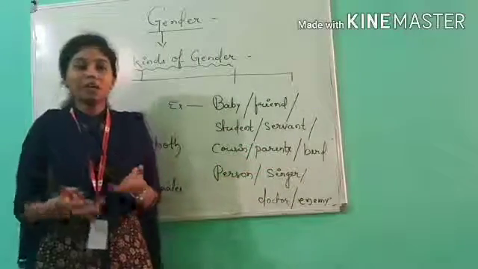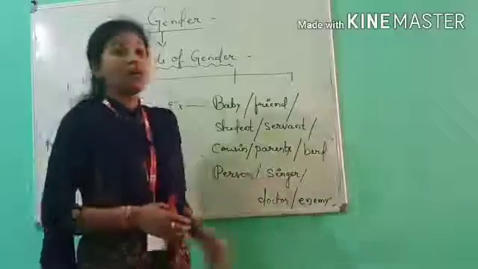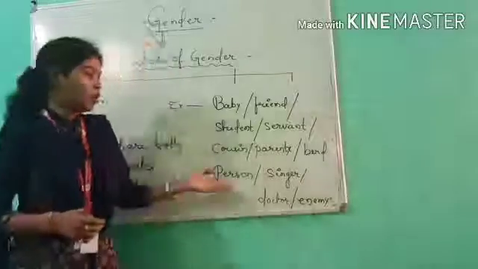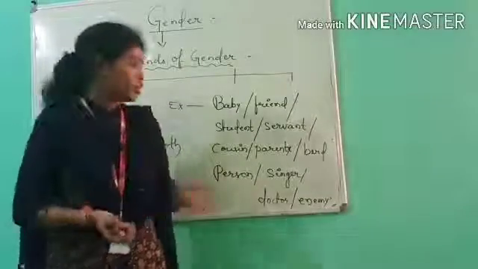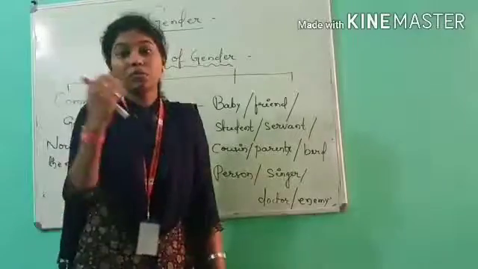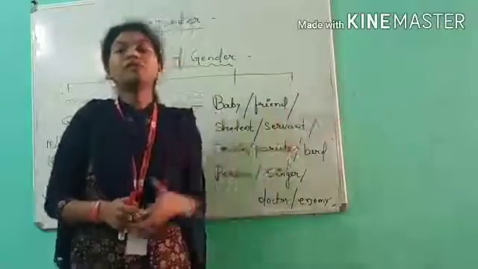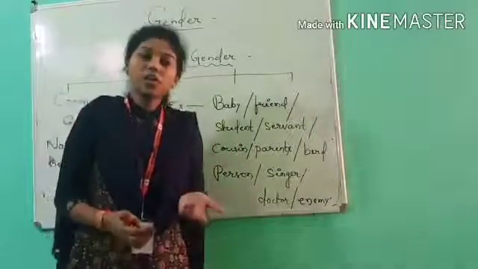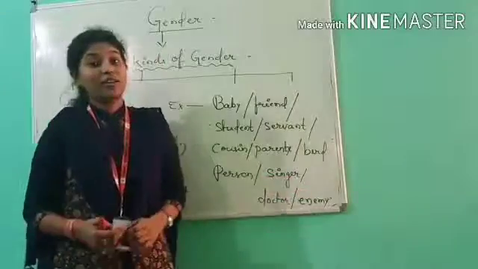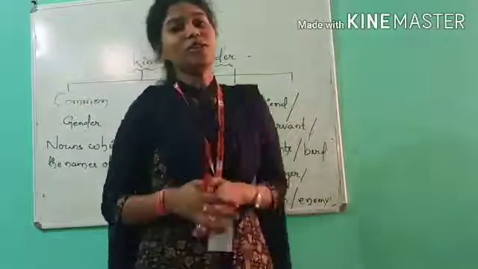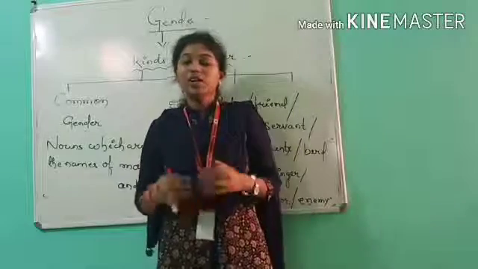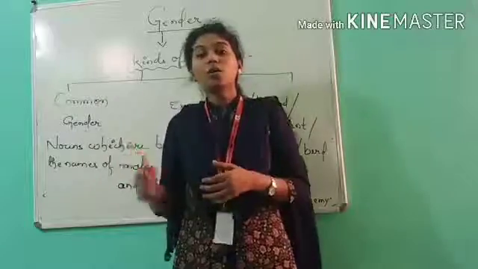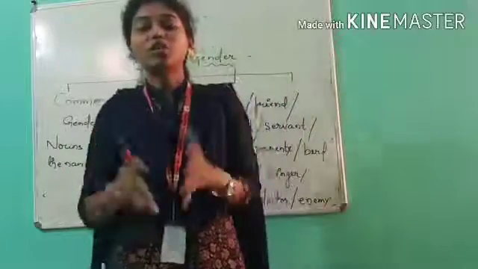Parents, including both. Parents means mother and father. Bird means variety of birds. It can be a male bird, it can be a female bird. Person, again, you and me. Again, singer. If I am a singer, you can also be a singer. So both male and female are considered to be singer. Now doctor, it can be a male doctor or a female doctor. Again, enemy, my dear student. In your class, you may be having an enemy, right? So I may also be having an enemy. It doesn't mean that it's talking about a girl enemy or a boy enemy. Here common gender means including both.